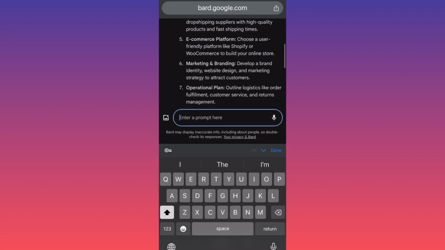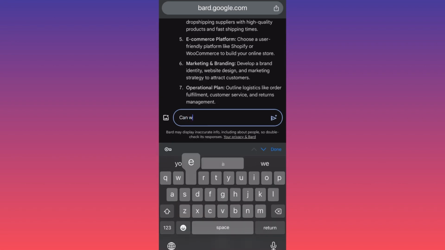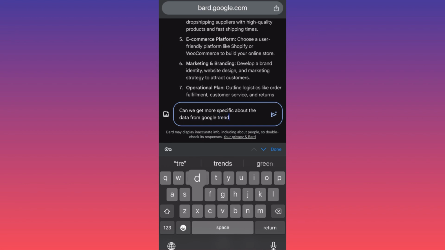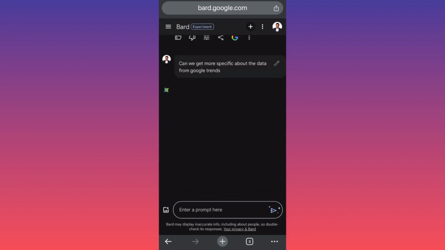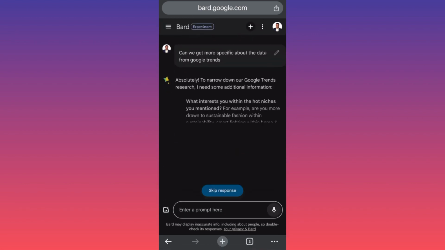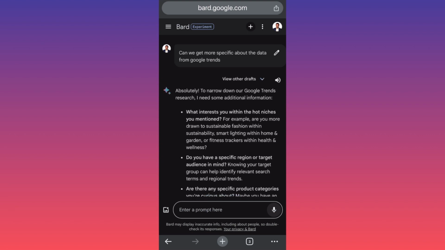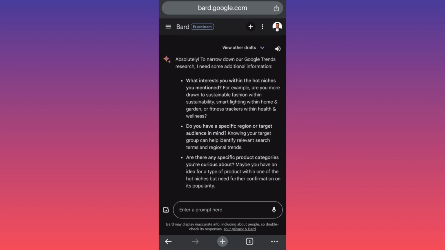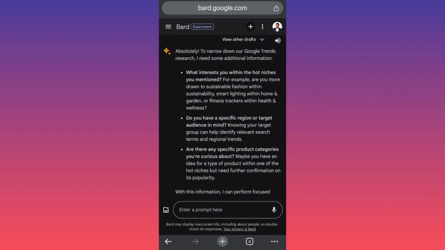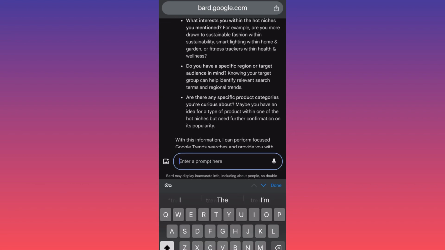Business plan. No, I want more specifics. Can we get more specific about the data from Google Trends? Can we? That's the question over here, guys. Absolutely. To narrow down the Google Trends research, I need some additional information. What interests you with the hot niches mentioned? For example, are you more drawn to sustainable fashion?